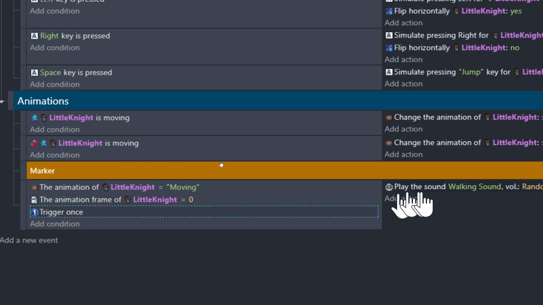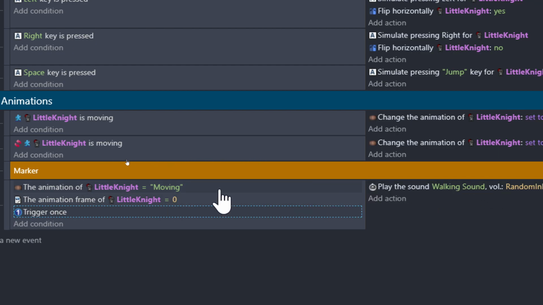And while it's on 0, the conditions are met. Its animation is moving, the frame is 0. While it's 0 and this is playing, it's going to play the sound. See, GDevelop's very analytical. It's like, is this true? Yes. Is this true? Yes. Then I'm going to repeat these as many times as I can while this stuff is true. And that's how you get repeating sounds and really annoying sounds.